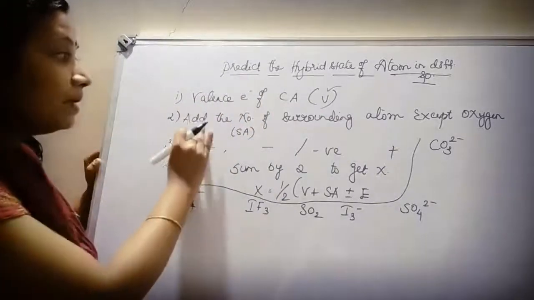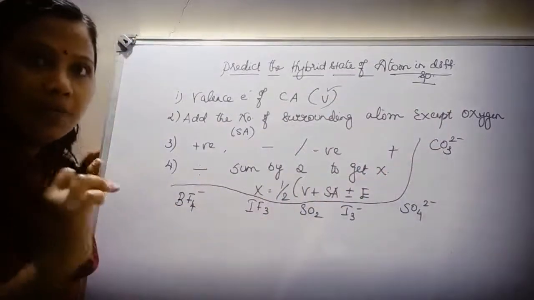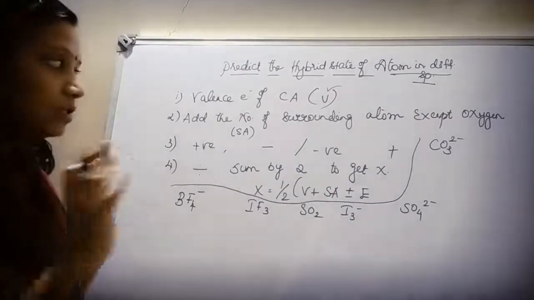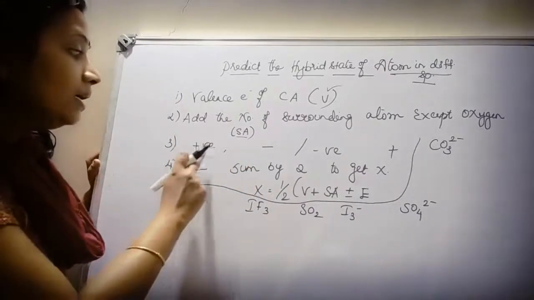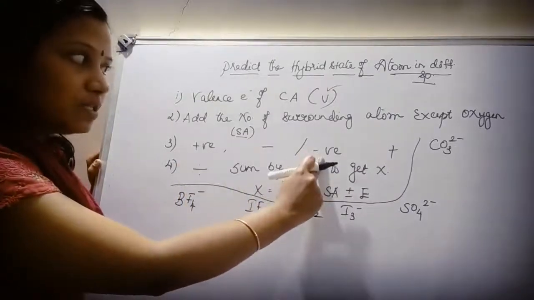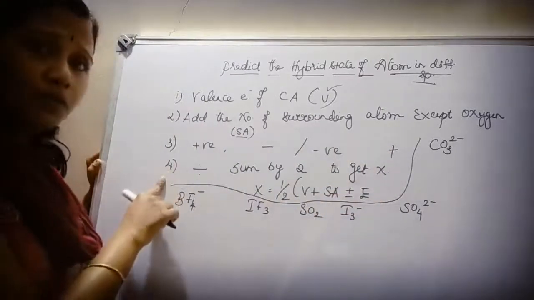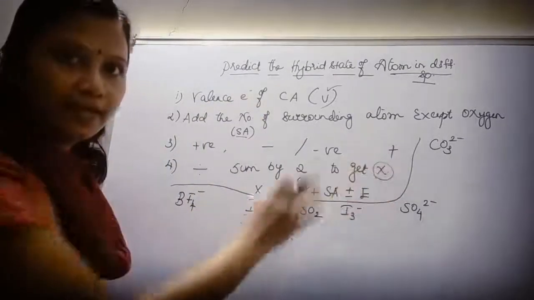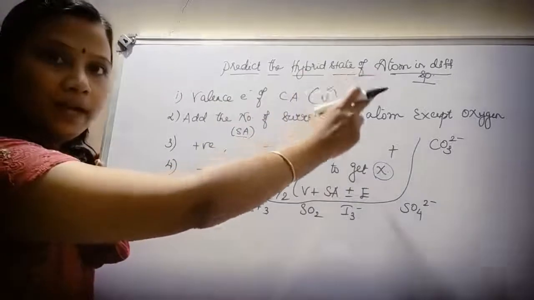What is the second step? You add the number of surrounding atoms except oxygen. Along with the central atom, you have surrounding atoms, right? You need to add the surrounding atoms, but no need to add for oxygen. Okay. So surrounding atoms should be added. That is step 2. What is step 3? If it is possessing a positive charge, then you subtract it. If it is possessing a negative charge, then you add it. Okay. Third step clear. What is the 4th step? Now divide the sum by 2 so that you will get the value of x. So these are the 4 steps on how to predict the hybrid state of an atom in different species.